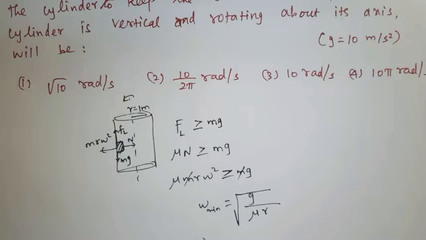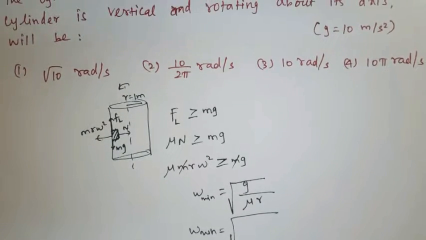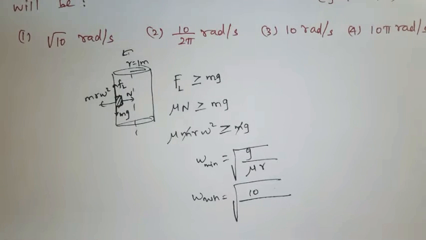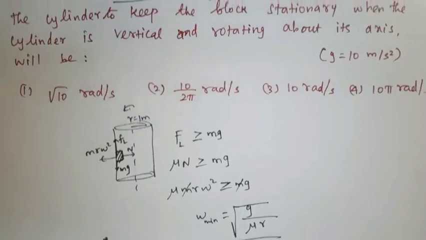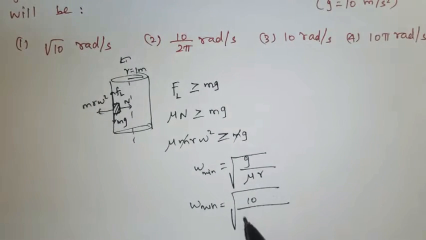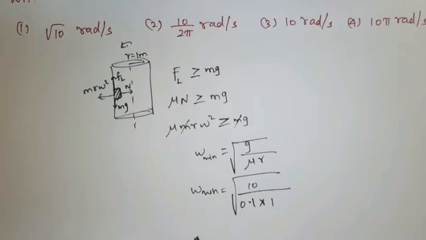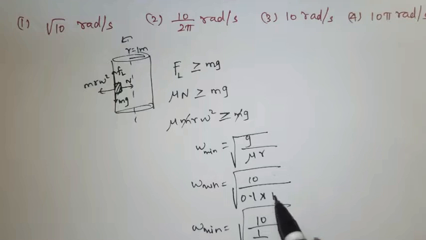Now we will substitute the values. The g value in the question itself is given as 10. The coefficient of friction between the block and the inner wall of the cylinder is given as 0.1, so the mu value is 0.1. The radius they have given is 1. Then the minimum angular velocity is equal to root of 10 by 0.1. Can we write 0.1 as 1 by 10? Yes, 1 by 10, the 1 no need to write.